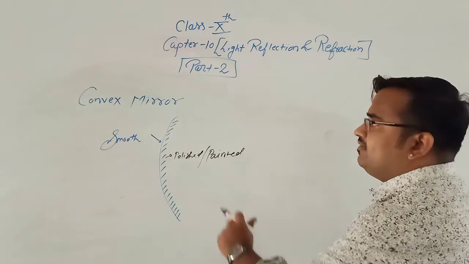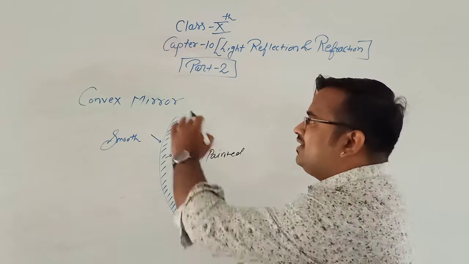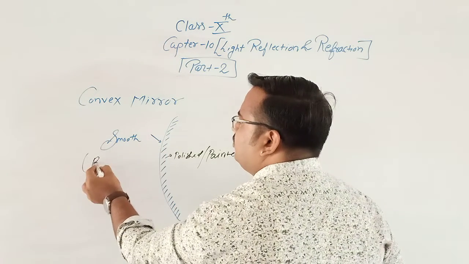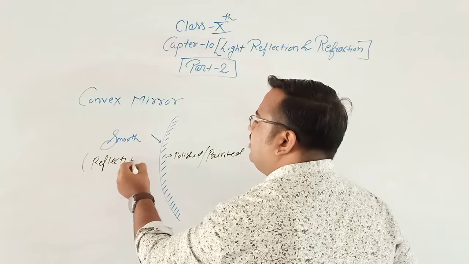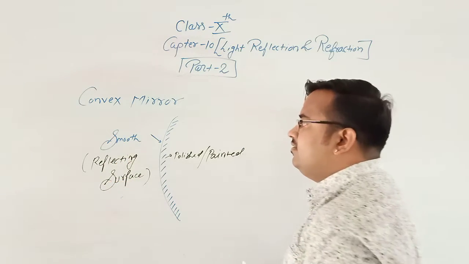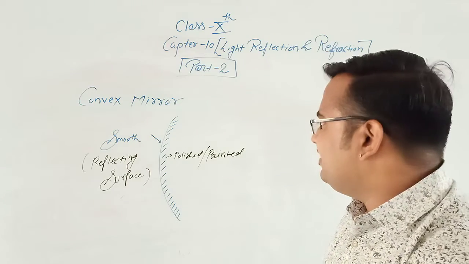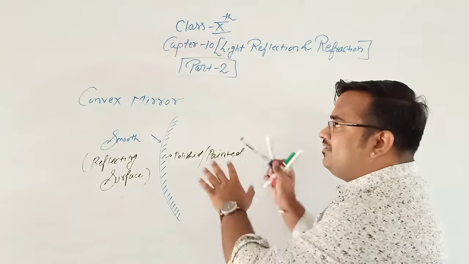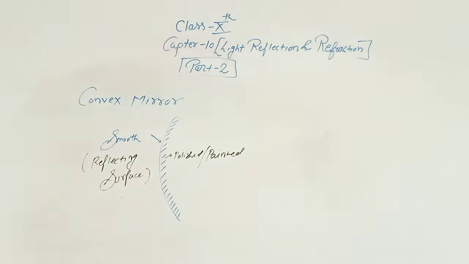Okay, so this is the convex mirror whose outer side, the bulgy side, is smooth, and this smooth surface is known as the reflecting surface. This is the smooth surface and it is known as the reflecting surface. This is the polished or painted surface. Clear? So this is the convex mirror. You can draw.